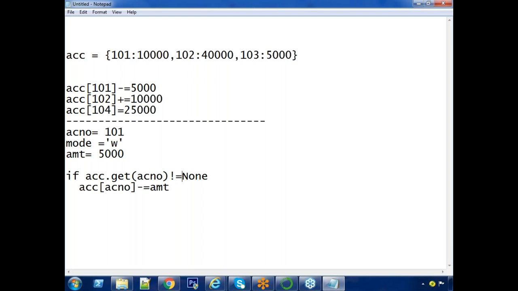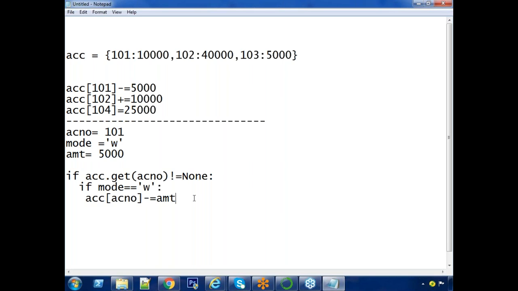If he is available and the mode is equal to W, W for withdraw, then it has to be deducted from his previous balance. How to get his previous balance? ACC of that particular account number, if you pass, you will get his balance. From that balance, the given amount is deducted.